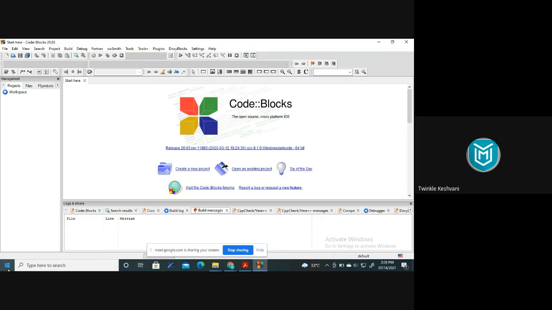Let's say that the program name is ABC, so you should save it like abc.cpp, right? This is the main thing that you have to remember, that I will not say every time. So this IDE you can use particularly for the C++. आप C के programs भी इसमें कर सकते हो, but you just have to give the extension .c, while for the C++, you have to give the extension .cpp.